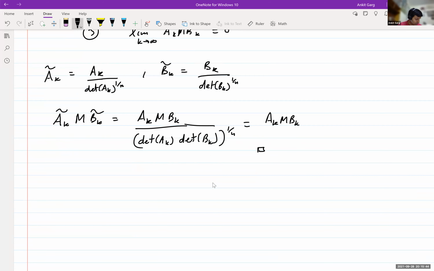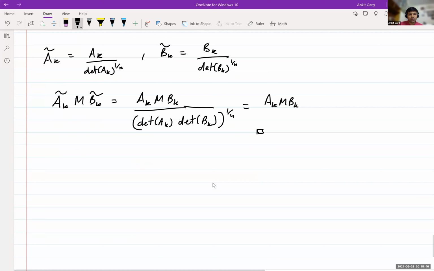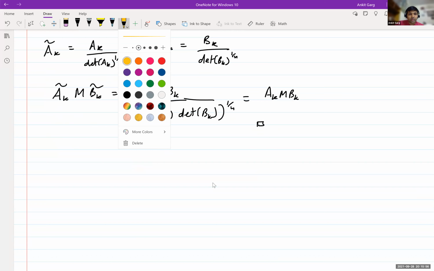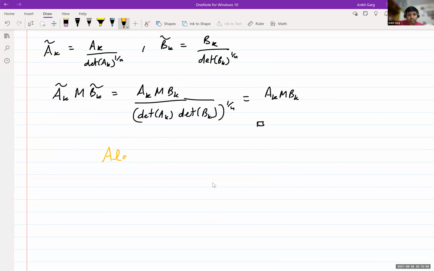I thought we'll look at some algorithms. Maybe we'll have time to only look at one algorithm. So next is algorithms: how do you actually scale the matrix? The most natural and the most famous algorithm for this problem is something called Sinkhorn's algorithm.